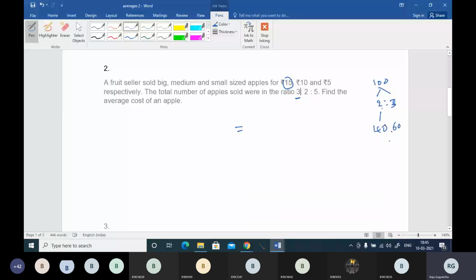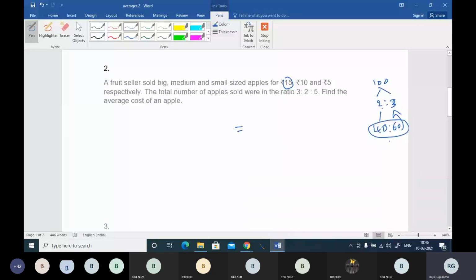If you find the ratio of 40 and 60, it will come as 2 is to 3. So we are minimizing the terms. So however many apples of 15 rupees were sold, on that number the average will not change. So you can directly move with this one.